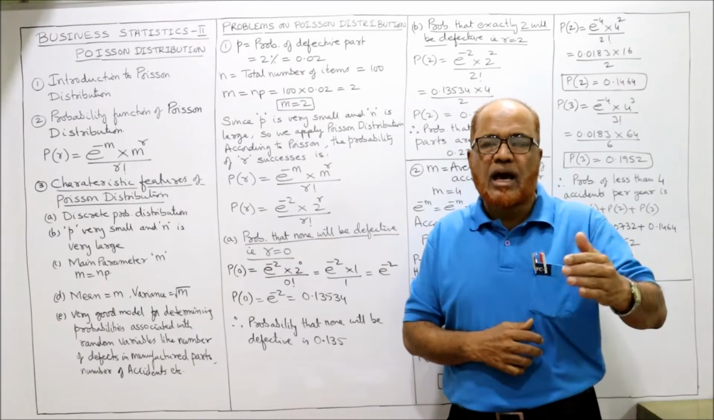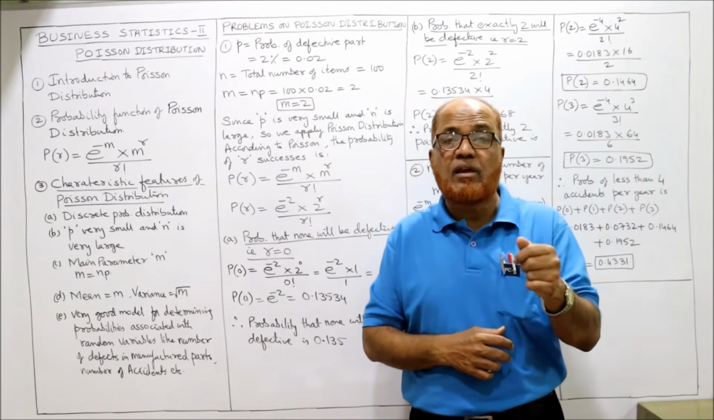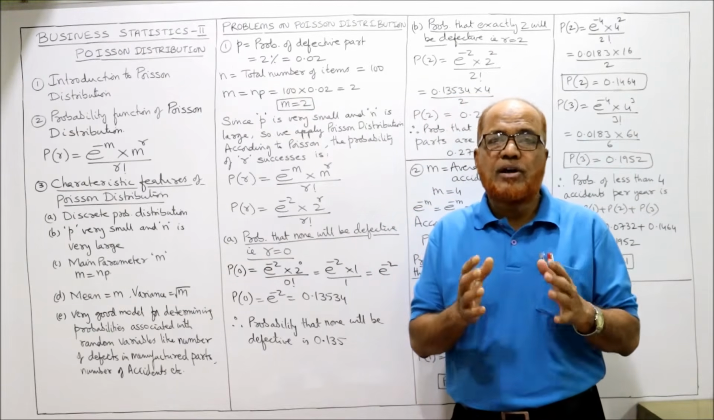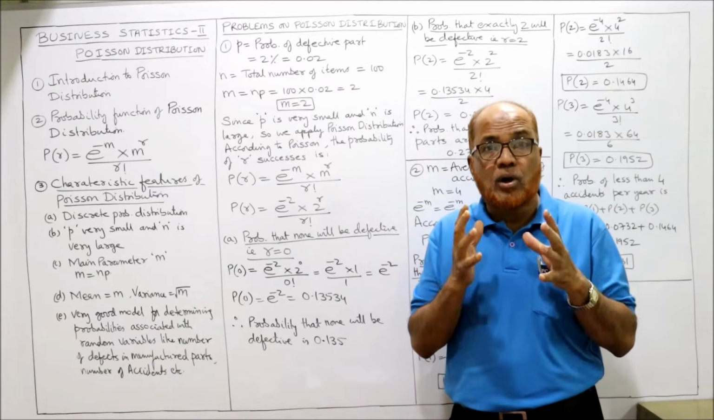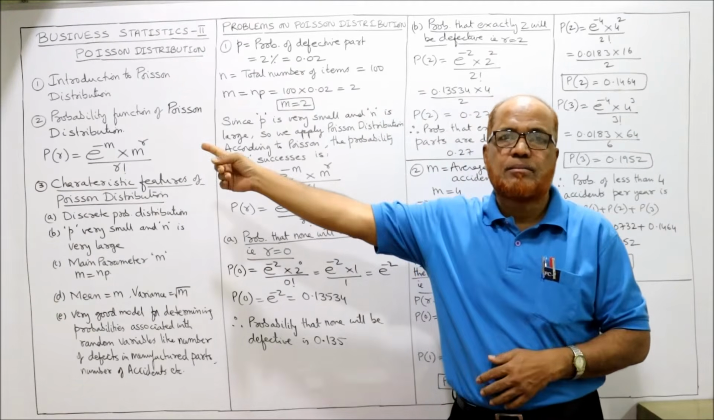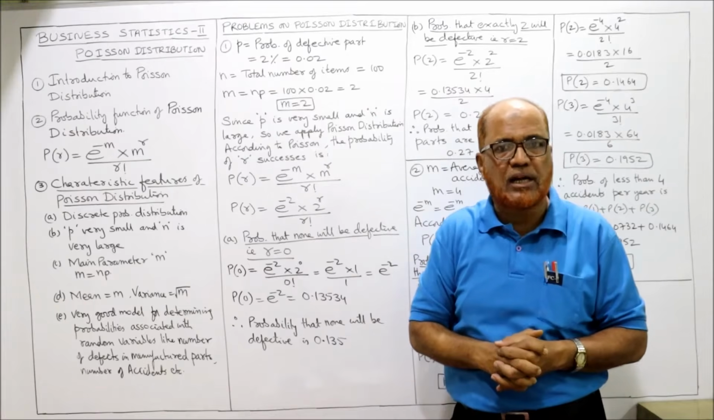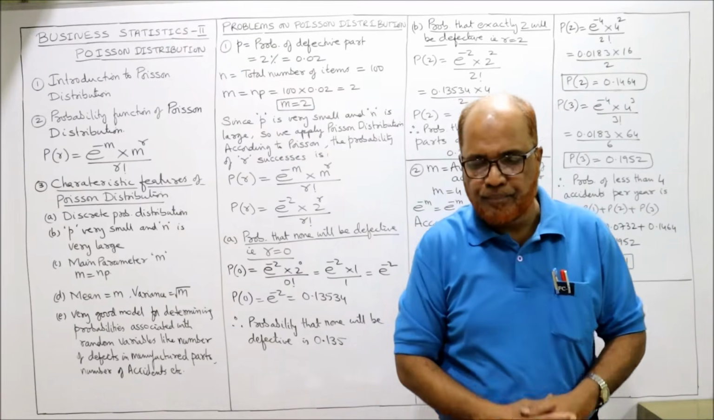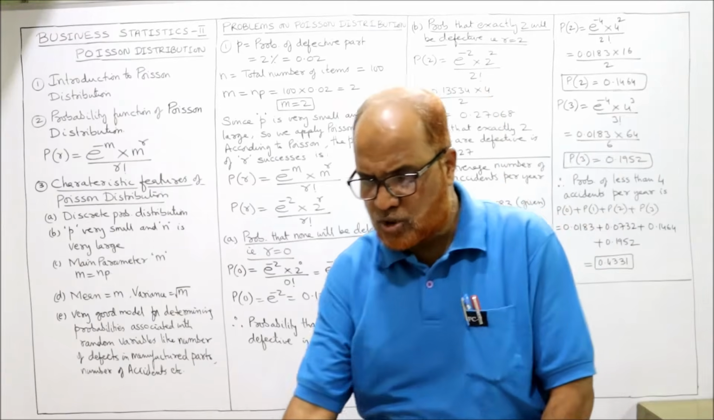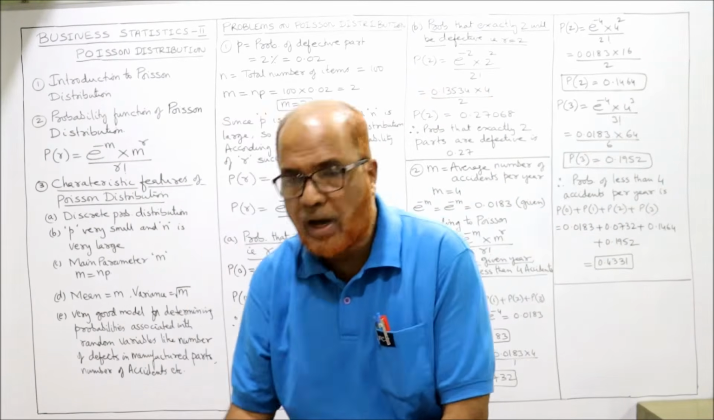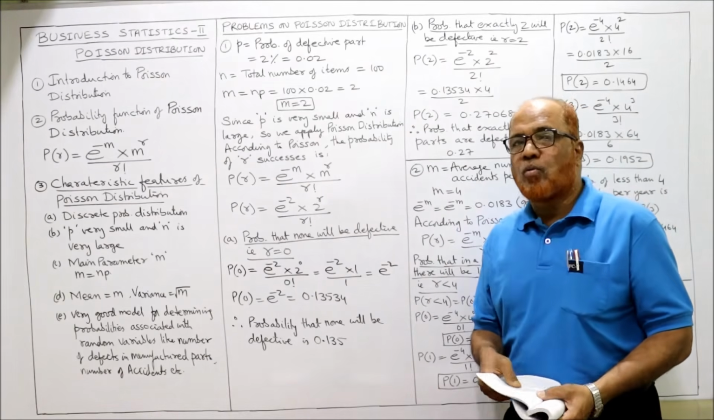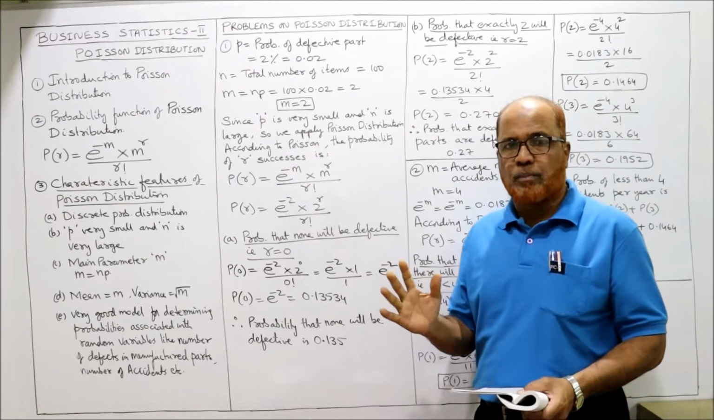Because when n is large and p is small, it will be very, very difficult to apply binomial. Applying the complete binomial distribution formula becomes very difficult when n becomes large and p is small. In that case, Poisson distribution is the best alternative. This is the complete theory. Now we'll start the problems on Poisson distribution. Hope you have the copy of the problems in your hand. So before watching the video, keep the problems ready.